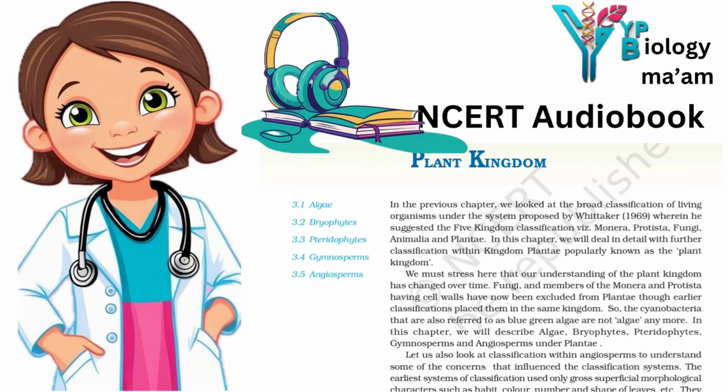Bryophytes are also called amphibians of the plant kingdom because these plants can live in soil but are dependent on water for sexual reproduction. They usually occur in damp, humid, and shaded localities. They play an important role in plant succession on bare rocks or soil.